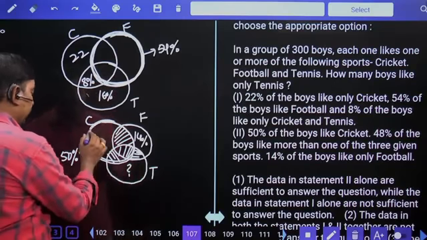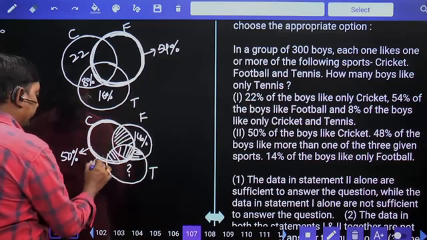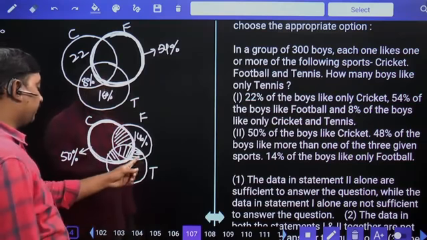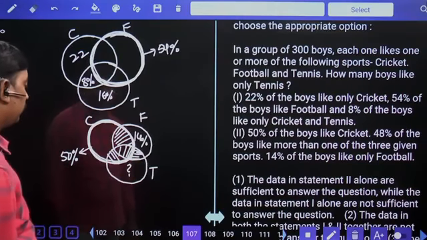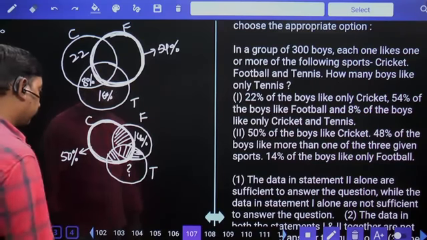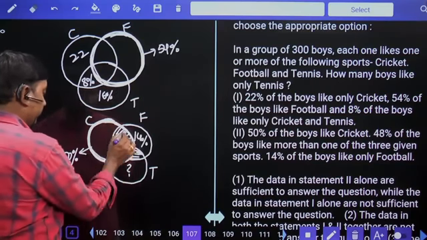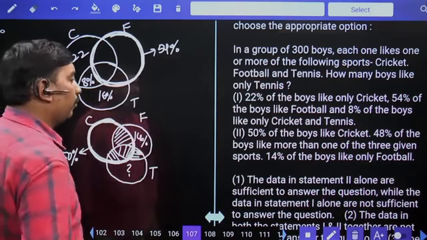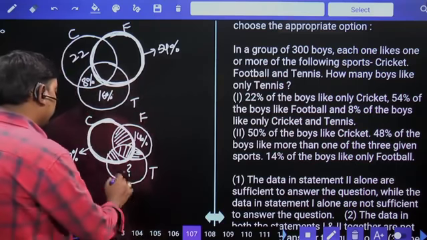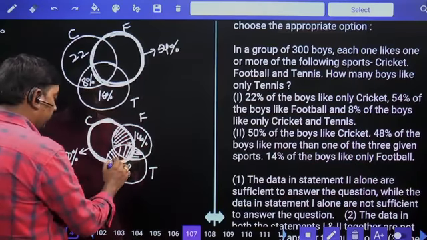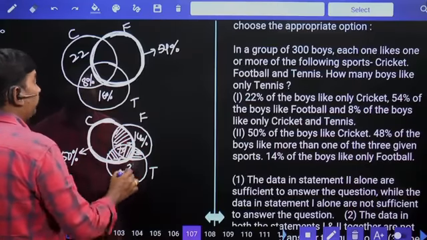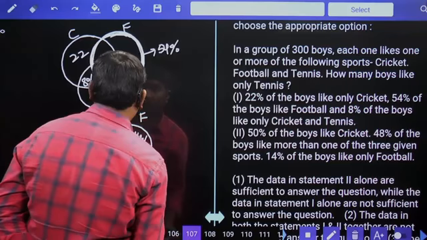So entire cricket is 50%. In that 50, this common part is how much we don't know. Again, 48% of the boys like more than one of the three given sports. So this is 48%. These three values indicate 48%.